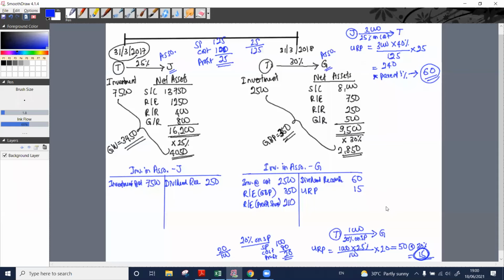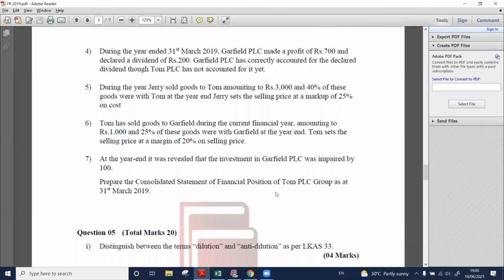Right, so that is point number 6, the last one. At the year end, it was revealed that the investment in Garfield PLC was impaired by 100.